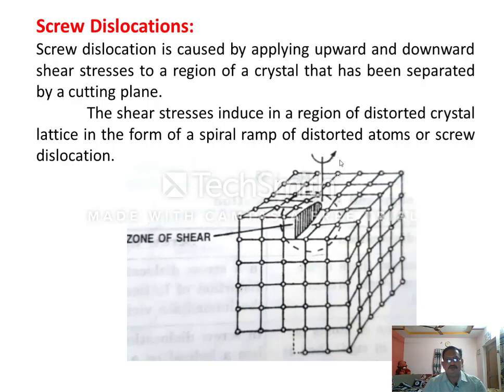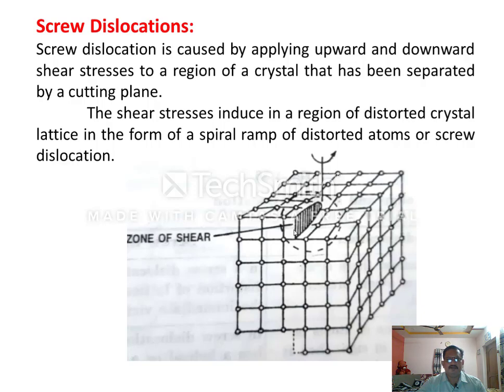Because of the twist, some shear stress is created, and the shear stress is responsible for the distortion in the lattice structure, right? It creates a ramp in the lattice structure that you can see in this shaded region.